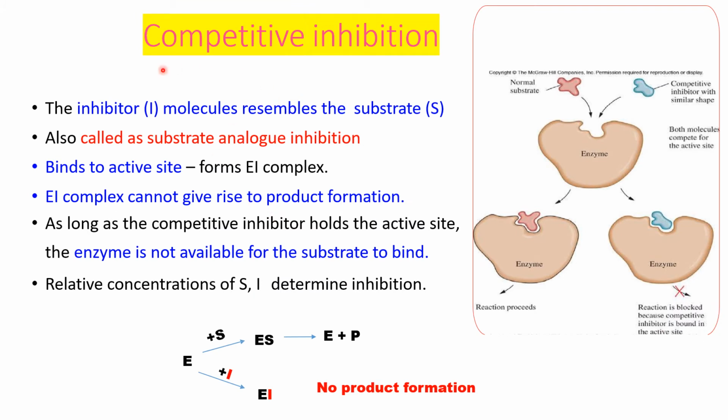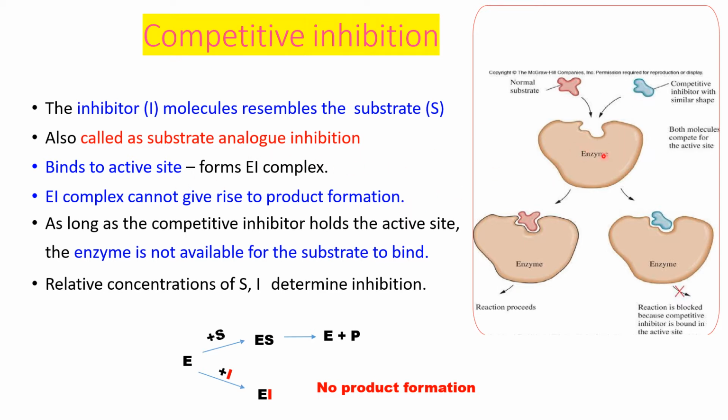So the first type is competitive inhibition. As the name suggests, competitive means there is a competition. The competition is between substrate and substrate analog, which is an inhibitor. So here it is a normal substrate and this is a competitive inhibitor. This inhibitor has structural similarity with the substrate, so it is also called a substrate analog.